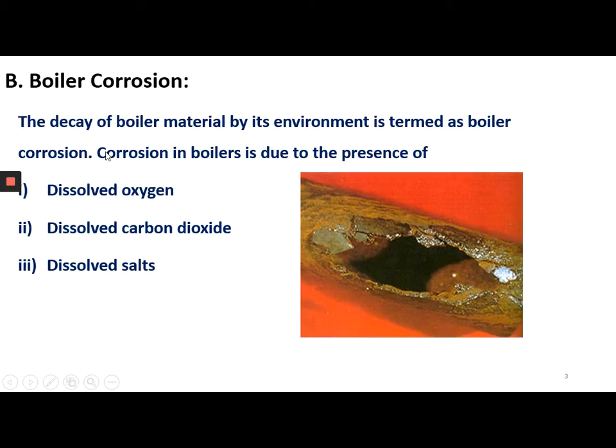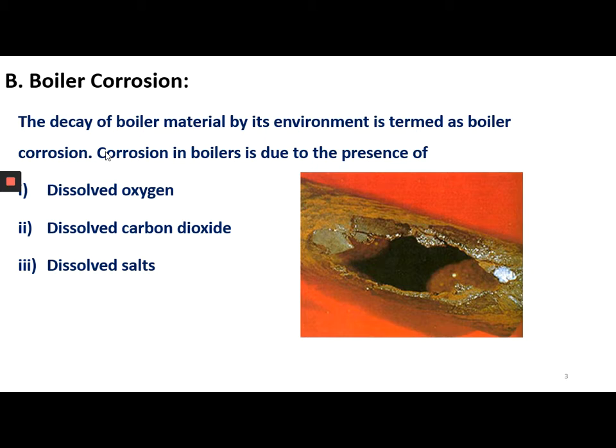So boiler corrosion is nothing but the decay of boiler material by its environment. Otherwise, it is the destruction of boiler metal due to exposure to a corrosive environment, which damages the boiler material.